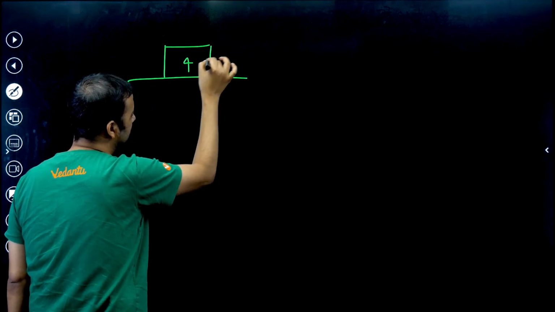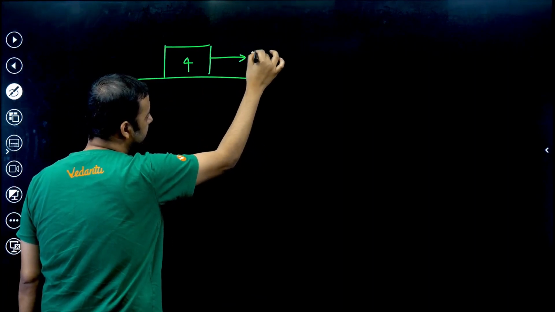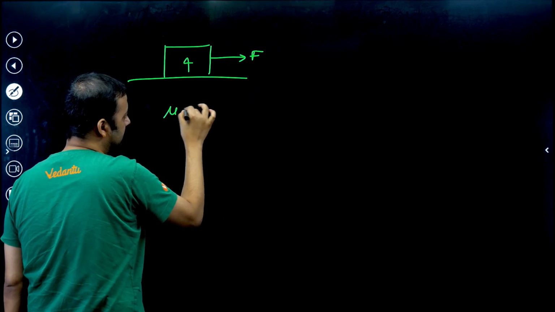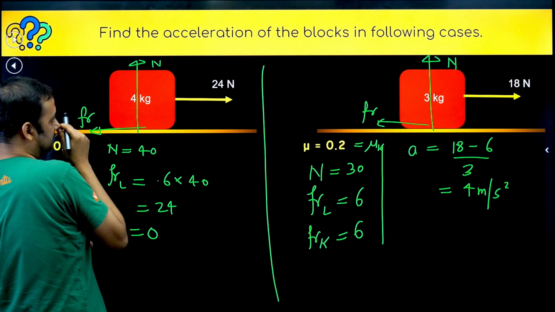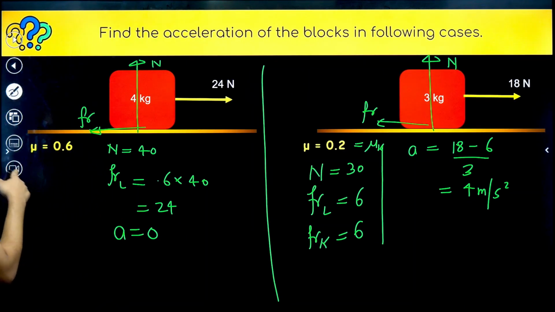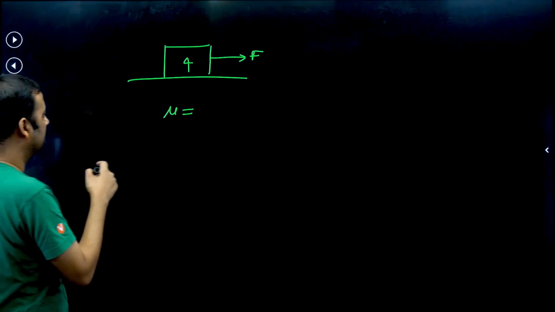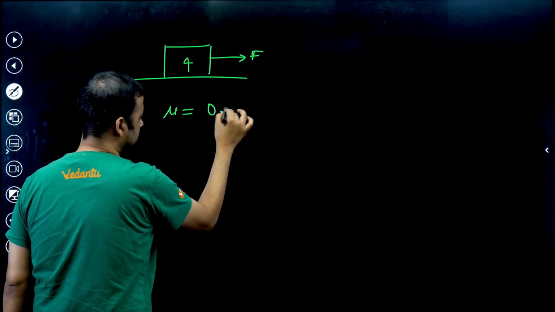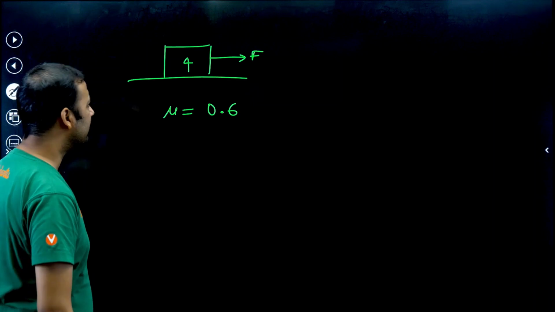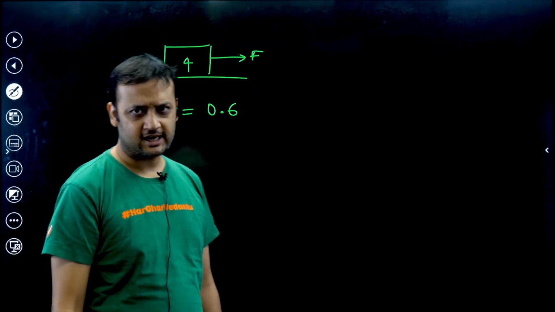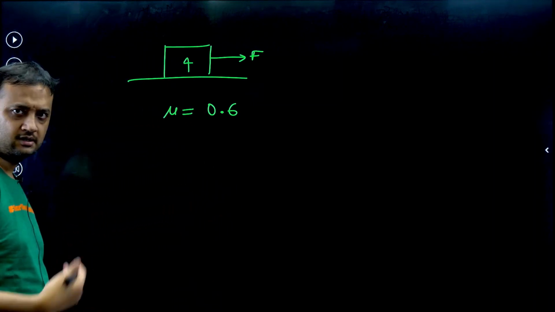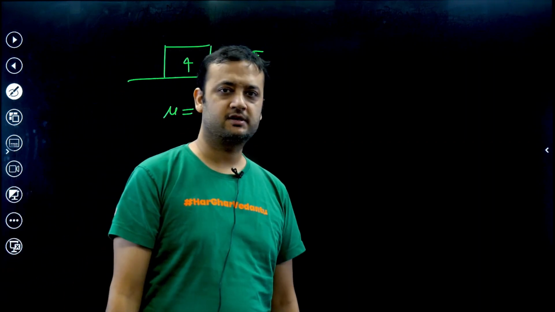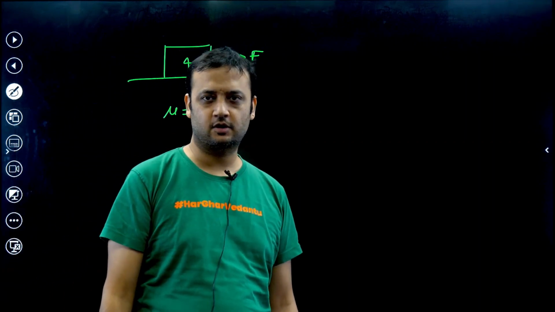So 4 kg, this is F, and mu is equal to 0.6, which was given. Now if I ask you, what is the minimum force F so that this block just starts moving? What is the minimum force F so that this block just starts moving?